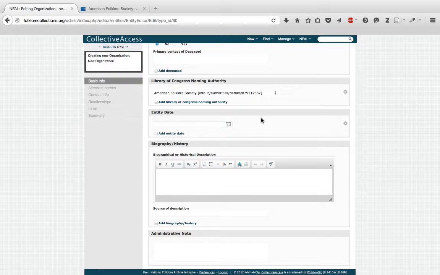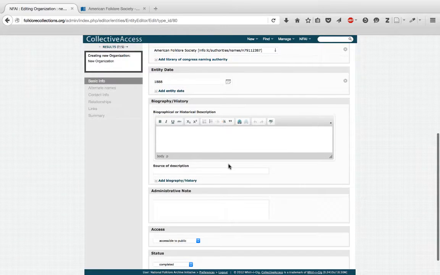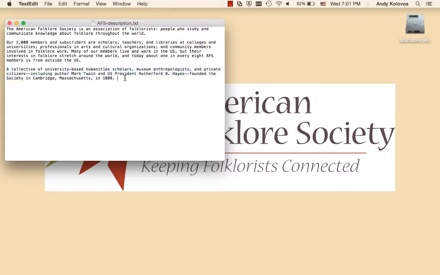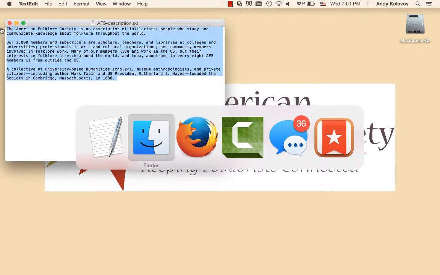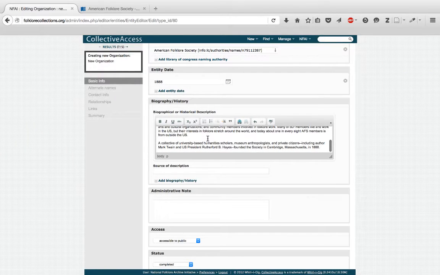Now let's move on to filling in the rest of the FCD Basic Info form. Since we know the American Folklore Society was founded in 1888, enter it here. The biographical or historical information field is helpful to users of the system. I've got the official short AFS history prepped, so I'm going to copy it and paste it directly into the historical and biographical information field in FCD. The source for this was the American Folklore Society website, so I'm going to record that in the source field.